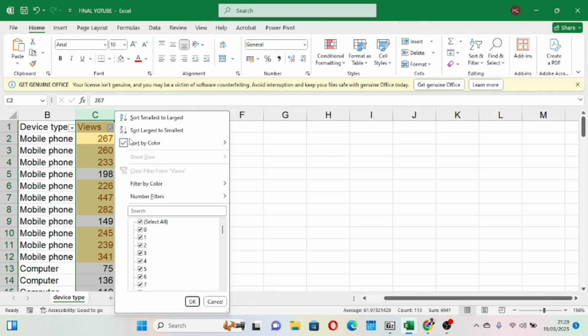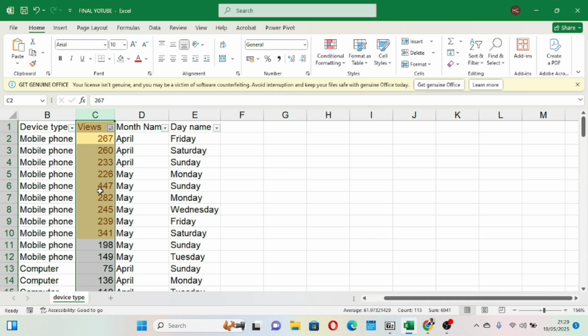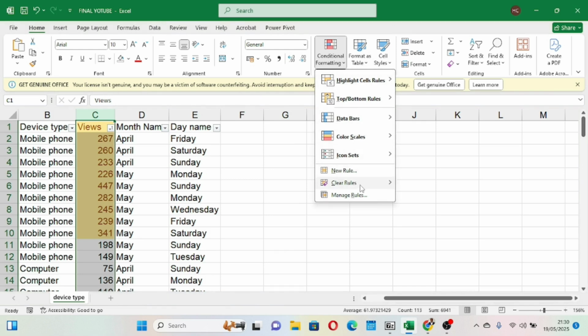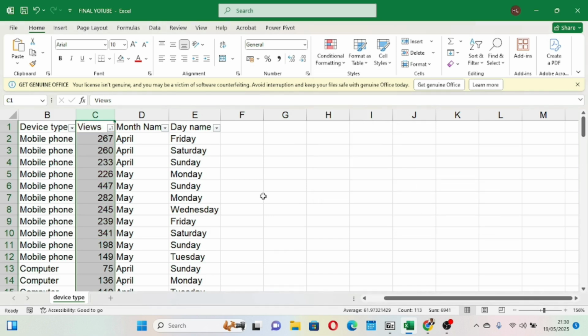So I can still sort by color, right? This is the yellow, and I sort, and it brings all the values here. Sorting means from high to low, low to high, from A to Z, Z to A, from 100 to 1, 1 to 100. That's what sorting means, just rearranging your data in a more organized way. So if I come here again, select, and clear these rules, this is how you can do analysis using conditional formatting.